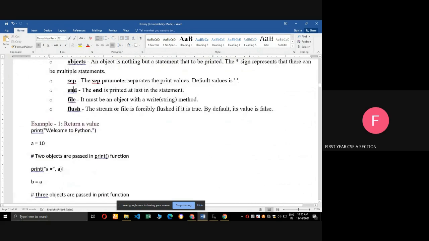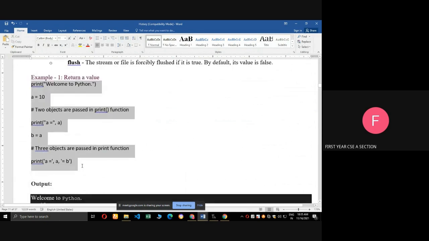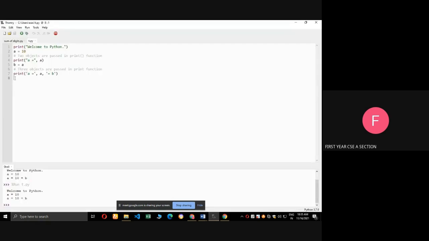Next, come to the program. We will see the example program. I have installed the Thonny software for using Python. For example, see this program. I opened the Thonny software and typed this program.